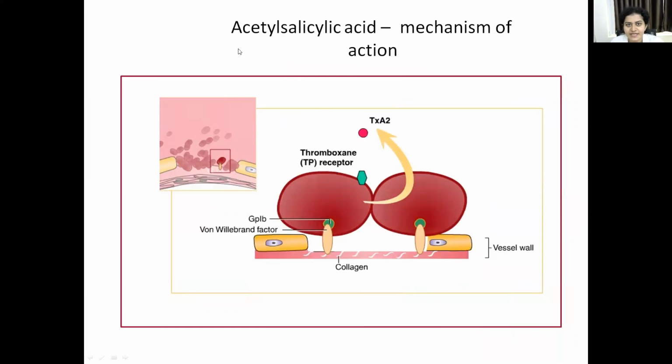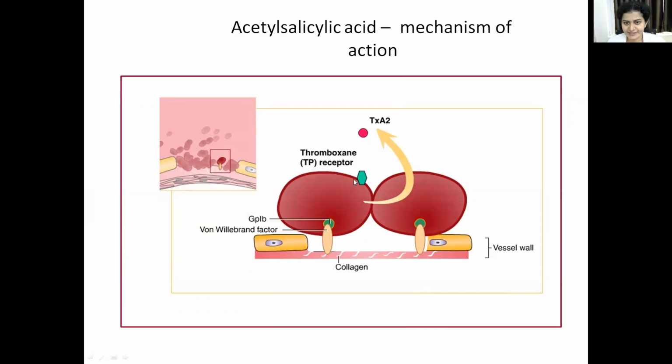So this is your acetyl salicylic acid mechanism. Acetyl salicylic acid is nothing but your aspirin. So what does it do? It inhibits the COX enzyme and does not synthesize thromboxane A2.